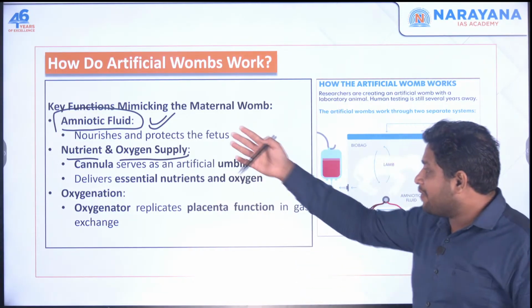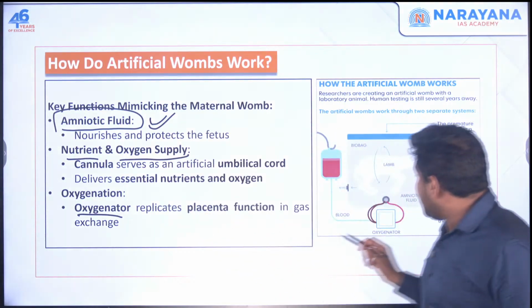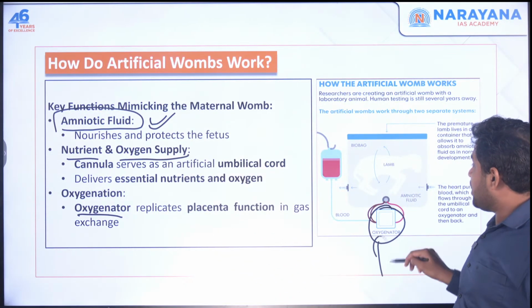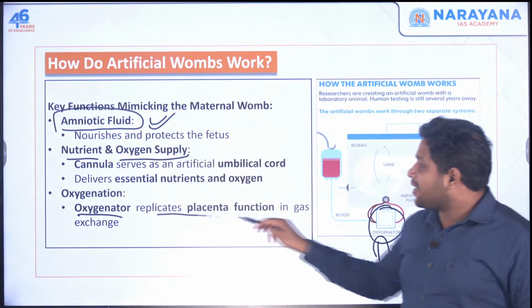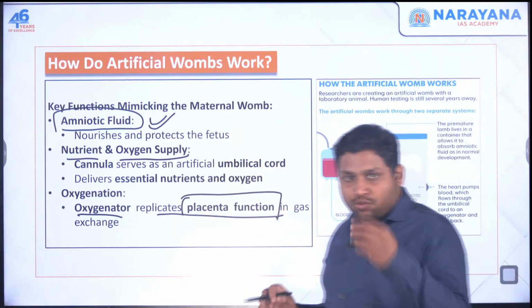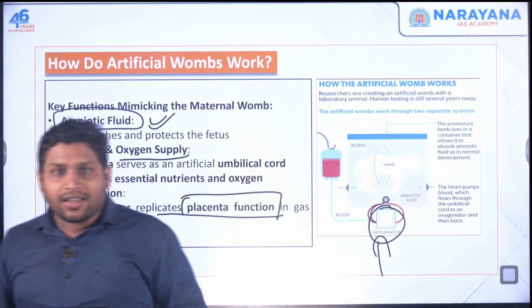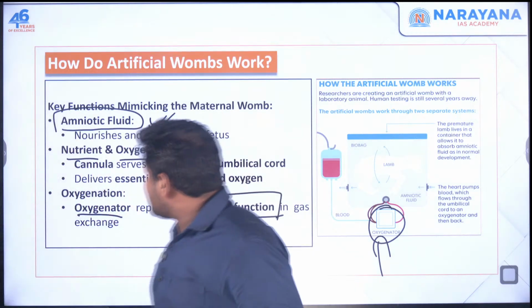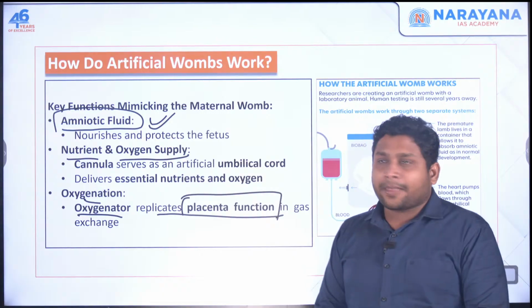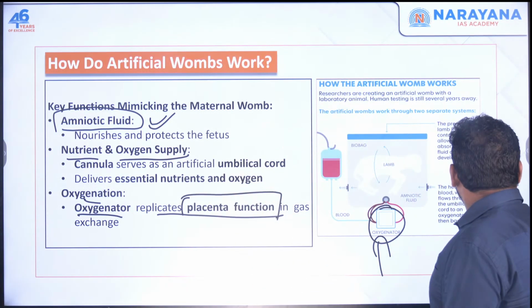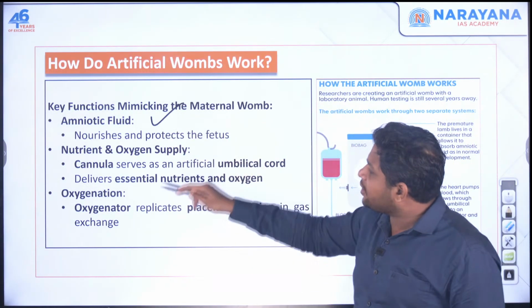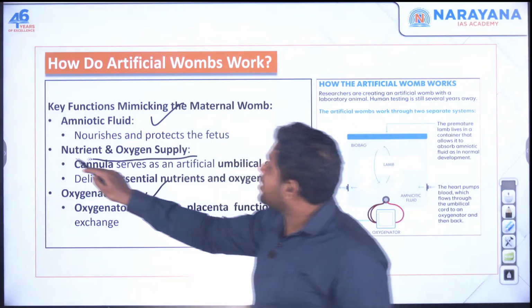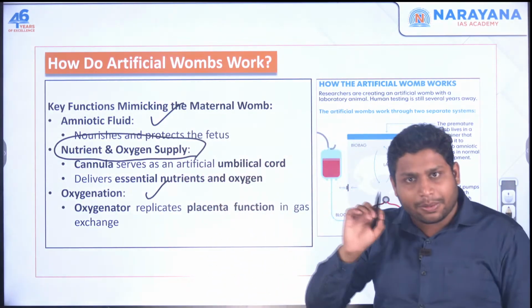That oxygen supply will be provided. There will be one oxygenator. You can see over here, this is the oxygenator. This oxygenator replicates the placenta. Whatever the placenta does in the mother's womb, the same will be done by this oxygenator. So overall, you should just remember these terms: amniotic fluid, the oxygenator, and all the nutrients and oxygen supply which is needed, that will be provided.